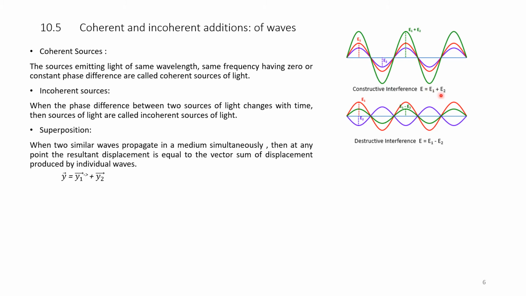Here there are two waves. The first wave is E1 and the second wave is E2. In the case of the superposition principle, at any instant of time we can add E1 plus E2. This blue colored wave is E2 and the red colored wave is E1, and the resultant is shown in green. Because their phases are the same, they add up.